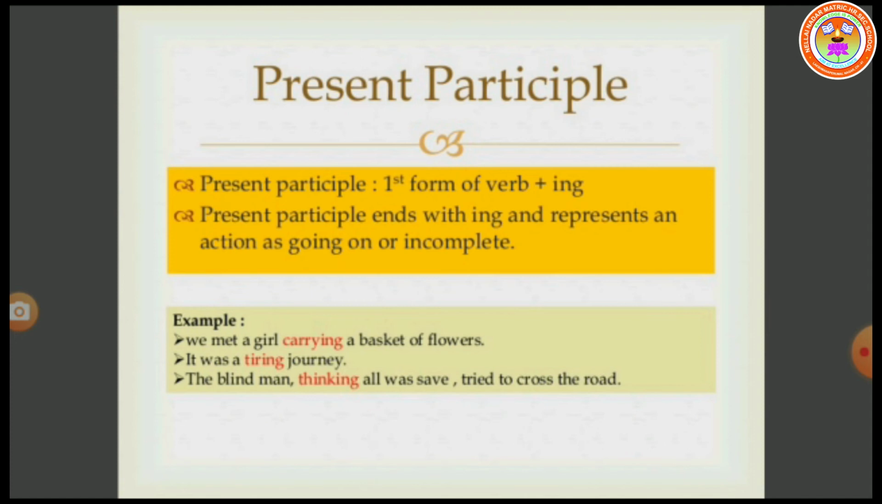For example, we met a girl carrying a basket of flowers. It was a tiring journey. The blind man, thinking all was safe, tried to cross the road. So here carrying, tiring, thinking are called present participles because they are used as an adjective, not a noun.